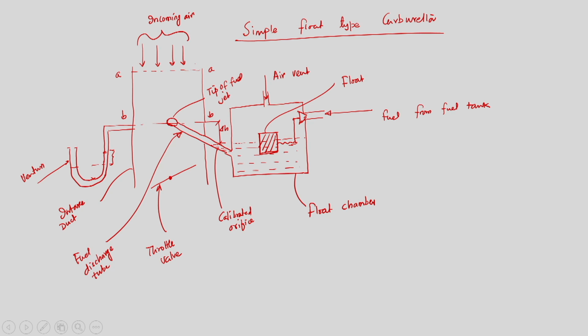So, air is coming from the top through the air duct and intake manifold. If I try to recall what is happening in a spark ignition engine during the intake stroke, the piston is coming from top dead center to bottom dead center. While the piston is coming from top dead center to bottom dead center, the intake valve is open and the exhaust valve is closed.